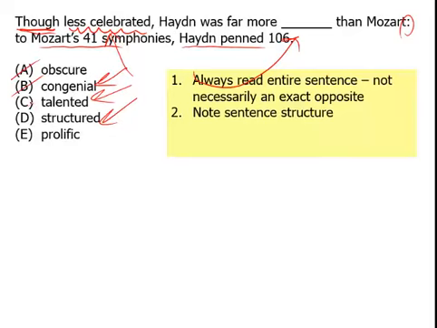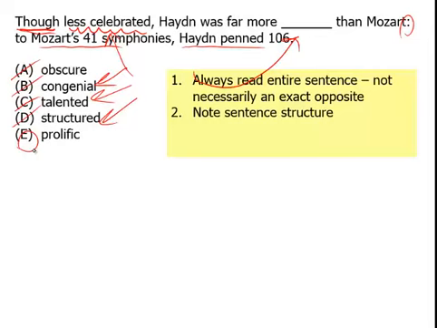Friendliness doesn't really have much to do with it. And talented? Well, because you write more, does that necessarily mean you're talented? It could mean you're talented, maybe it does, but that's not the direct meaning of creating a lot. And so we get rid of talented. Same with structured. We don't know anything about the symphonies. I mean, maybe they were more structured, but the word prolific directly means creating more of something. In this case, Haydn was more prolific as far as symphonies go.